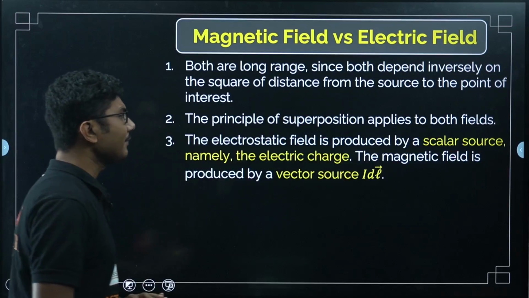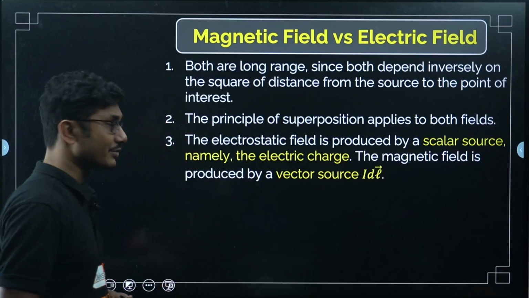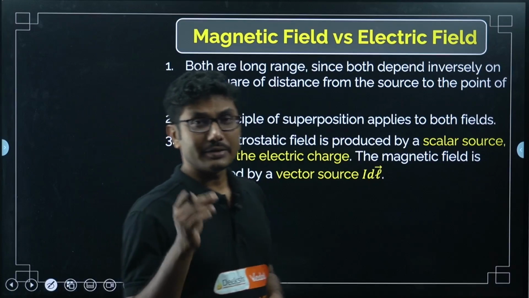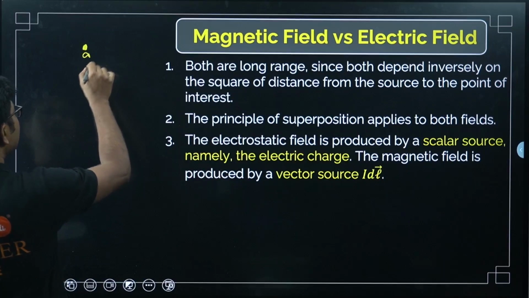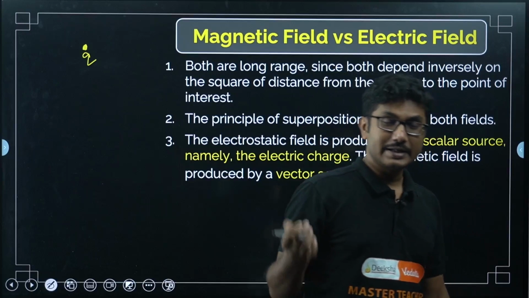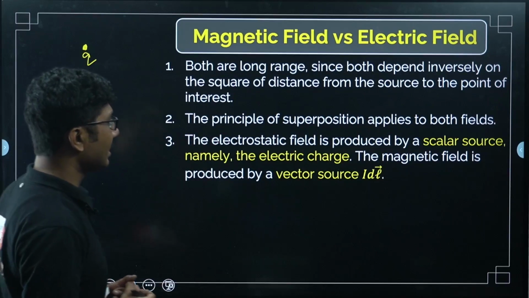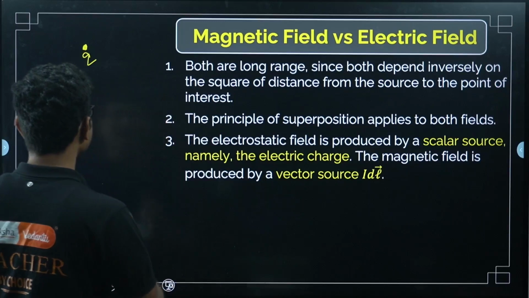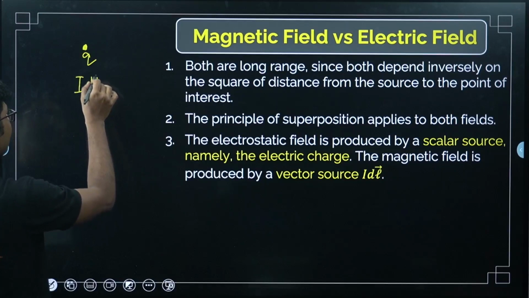The electrostatic field is produced by a scalar source, that is charge. So, in case of electrostatic fields, we are considering charge. Charge is basically responsible for producing electric field. It is a scalar quantity. But magnetic field is produced by a vector source.